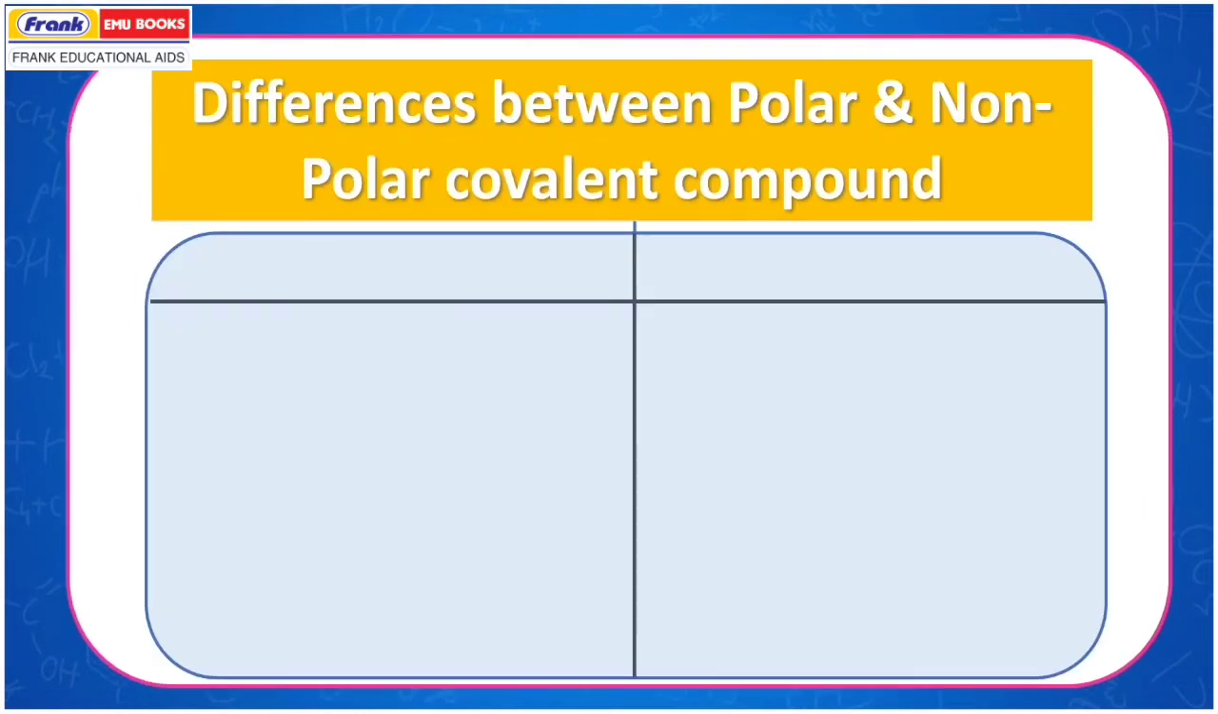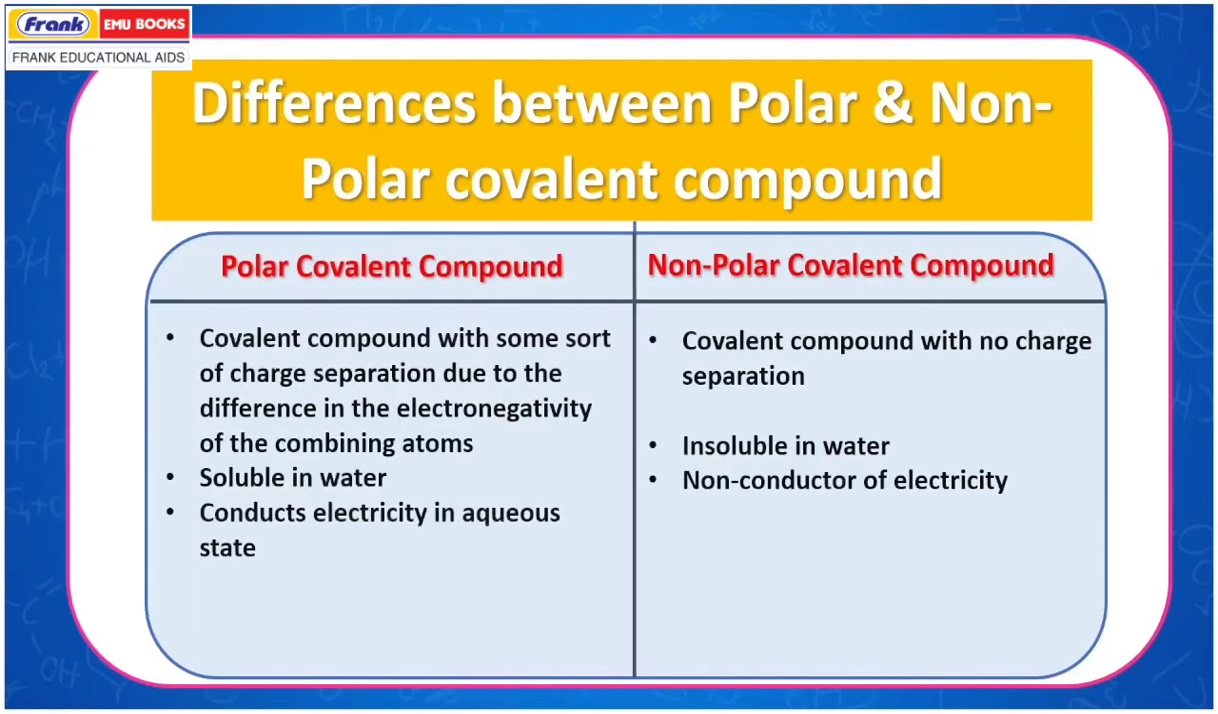Differences between polar and non-polar covalent compounds. Polar covalent compounds have some sort of charge separation due to difference in the electronegativity of the combining atoms. Non-polar covalent compounds have no charge separation. Polar covalent compounds are soluble in water, whereas non-polar covalent compounds are insoluble in water. Polar covalent compounds conduct electricity in aqueous state. Example: HCl. Non-polar covalent compounds do not conduct electricity. Example: CH4.